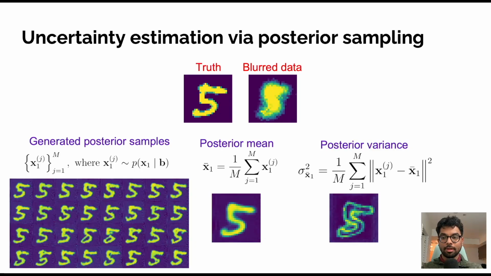The posterior mean, obtained by averaging across all generated samples, provides a stable and high quality reconstruction, as shown in the center image. More importantly, we compute the posterior variance across samples on a pixel-wise basis. This produces the uncertainty map shown on the right. We observe that uncertainty is higher along edges and regions where the measurement process removes more information. This in turn reflects the intrinsic ambiguity of the inverse problem rather than model instability. In this way, DON-FM does not just output a single reconstruction, it characterizes the full distribution of plausible solutions. This probabilistic perspective allows us to quantify confidence in the reconstruction, which is crucial in several scientific and imaging applications.